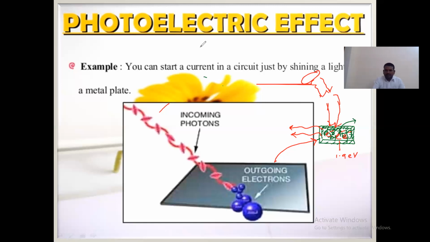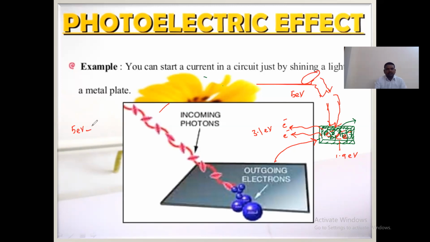Let us suppose that here I am giving 5 electron volts of energy from the source of light.